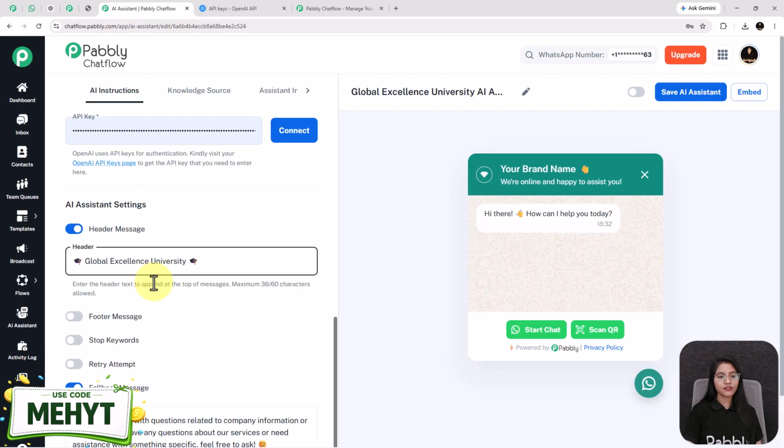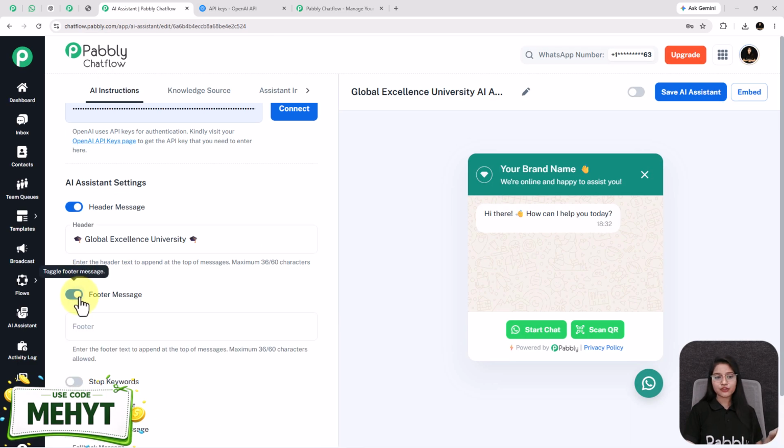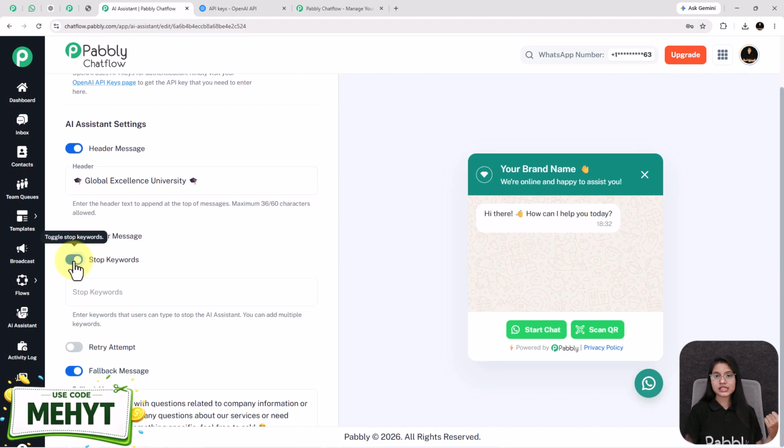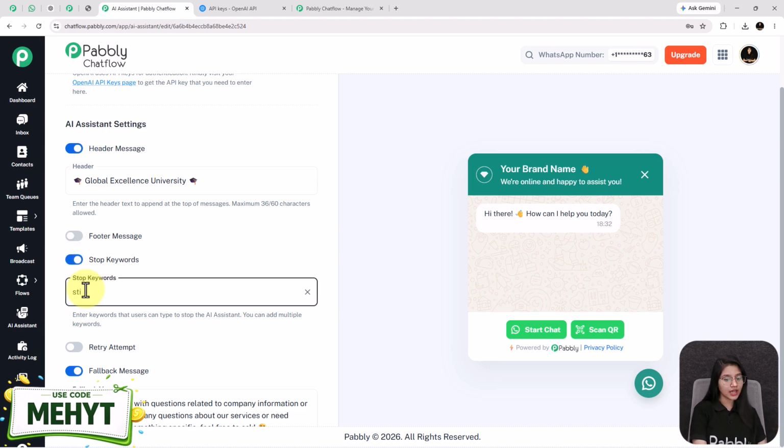Moving forward, after entering the header message, you can also add a footer message here if you want to. I'm not adding it. After that are the stop keywords. The stop keywords are those words that stop the AI assistant. For example, here I have added the stop keyword as stop, and the student will send that exact keyword while communicating with my AI assistant. Then the AI assistant will stop, and at that point human input is required to restart the conversation.